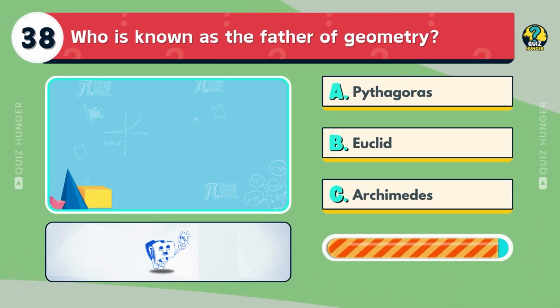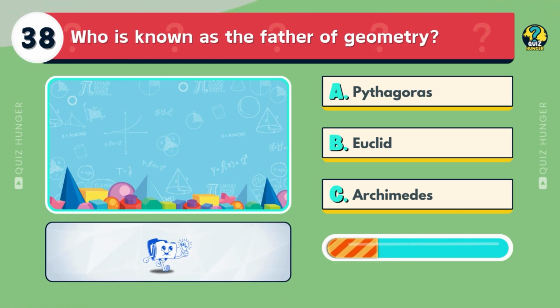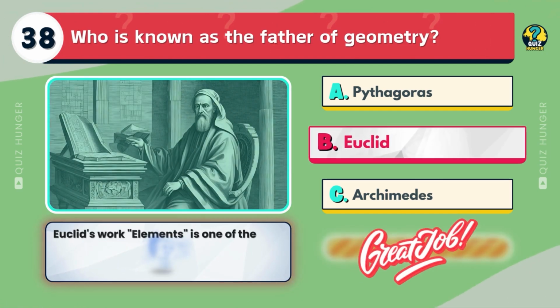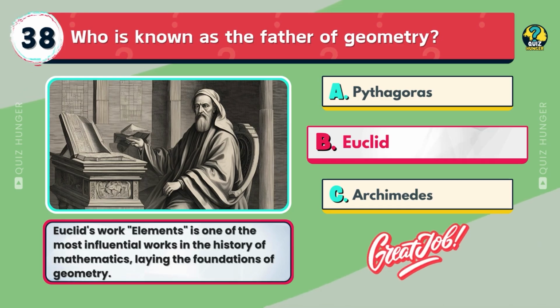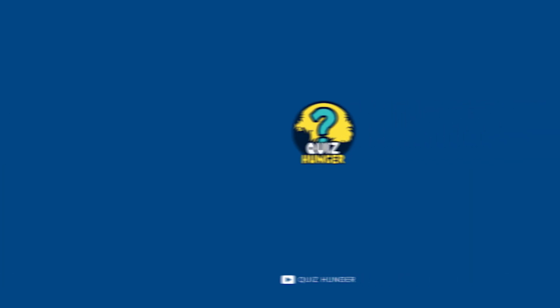Who is known as the father of geometry? Pythagoras, Euclid, or Archimedes? Euclid's work Elements is one of the most influential works in the history of mathematics, laying the foundations of geometry.